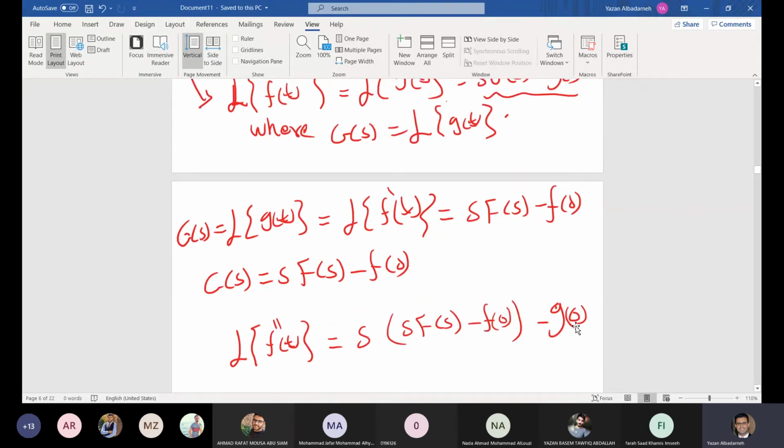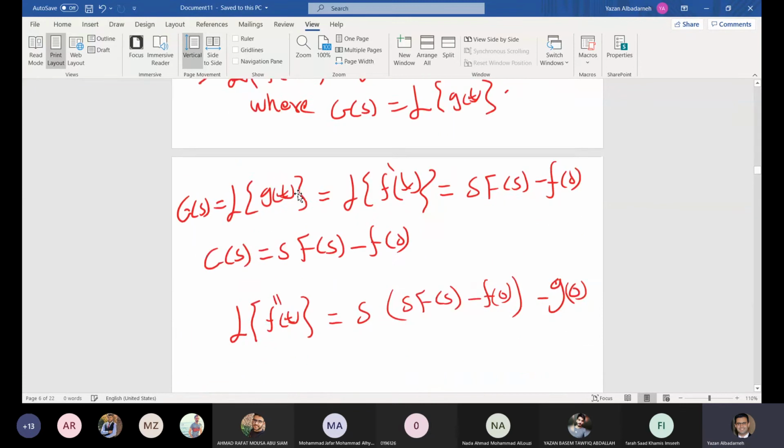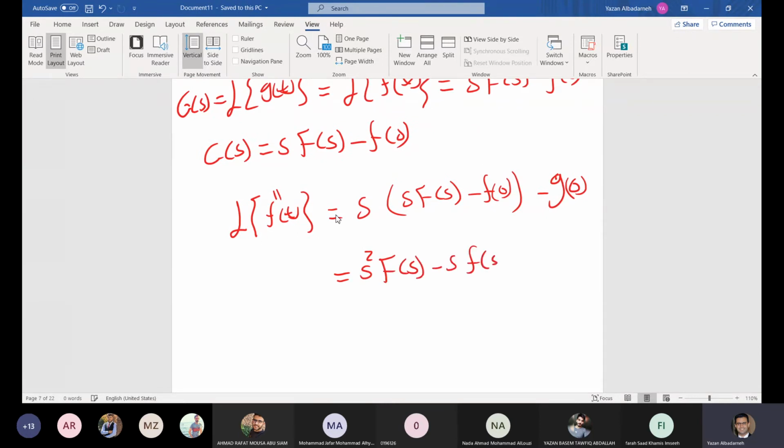What is the relationship between g of 0 and f of 0? Remember, from here, g of 0 is equal to f prime of 0. We can replace g of 0 and we can have f prime of 0. So finally, what we get is the following: s squared F of s minus s f of 0, sorry, minus f prime of 0. Okay, so this is the Laplace transform of the second derivative of the function f of t.